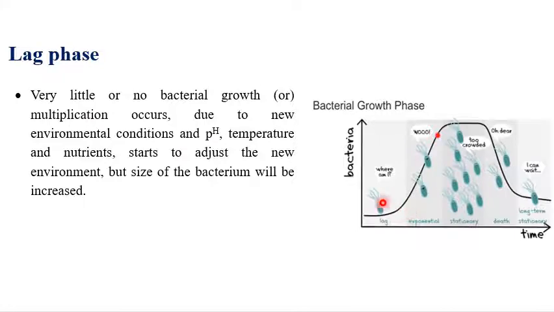During the lag stage, what will happen? No bacterial growth can be observed during the lag phase because the bacteria will start to adjust to the environmental conditions, the pH, and the nutrients. Bacteria will try to adjust to all the surroundings. So due to that, there is no bacterial growth or only a little bacterial growth can be observed, but the size of the bacterium can be increased. That is the first stage, the lag phase.